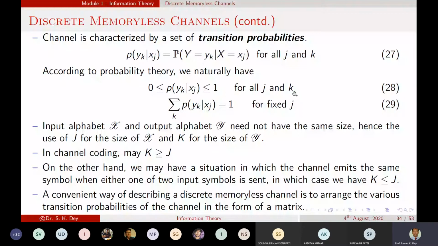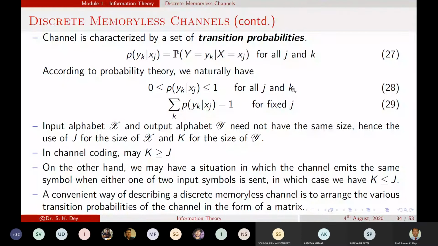If we fix the j value and take the summation over k equal to 0 to K minus 1, it gives us the total probability equal to 1. There is no need for the input alphabet to have the same size as the output alphabet, so we denote them by two different variables, J for the input and K for the output.